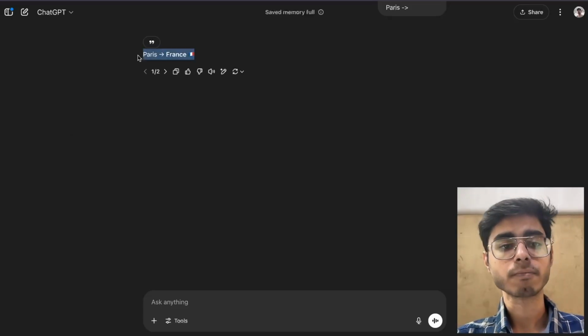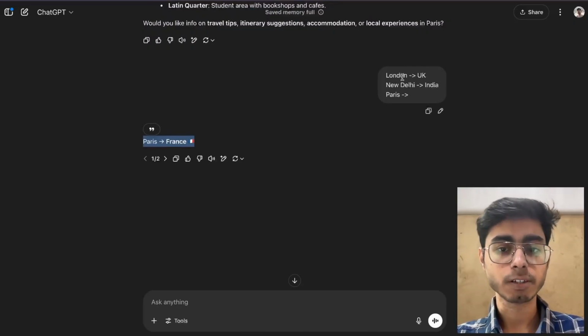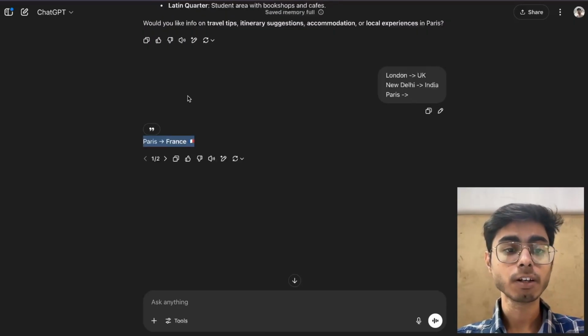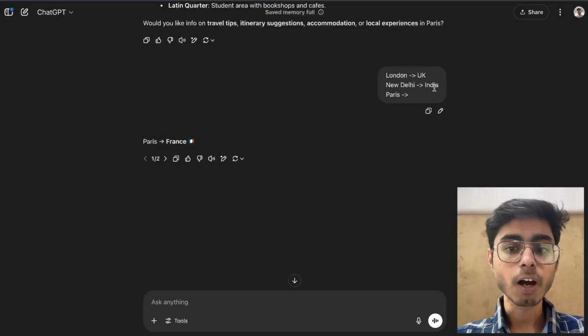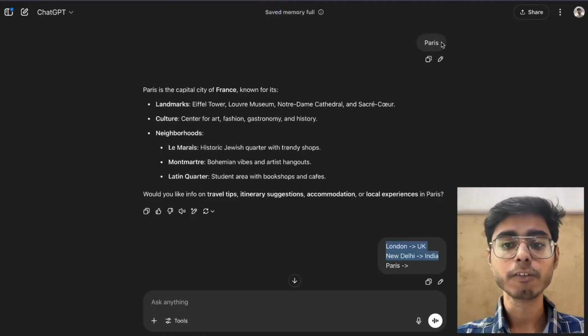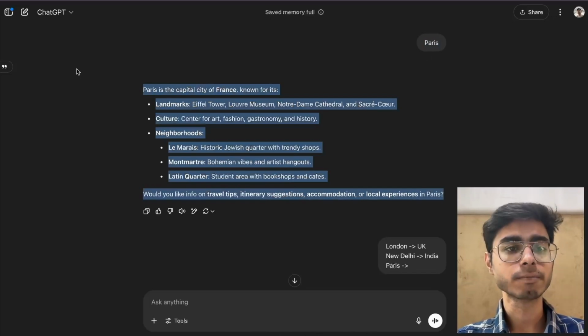So Paris, France, right? Over here, I wanted to follow this structure. London is the capital of UK, New Delhi is the capital of India, Paris is the capital of, and I wanted this answer in this same structure, like arrow structure itself. So now over here, I have done few shot prompting because I gave some examples. Previously, I did zero shot. So that's why I got the answer which I did not want to get, right?